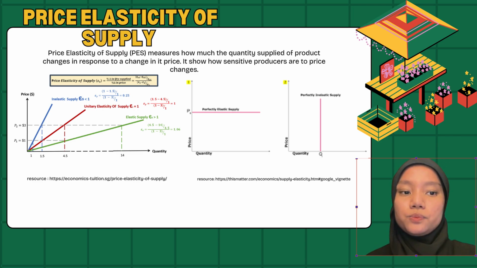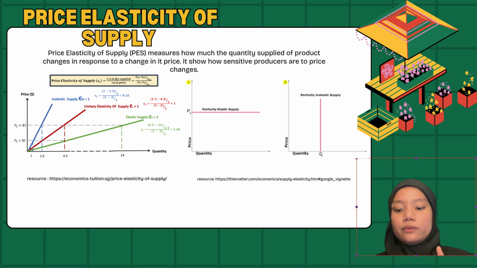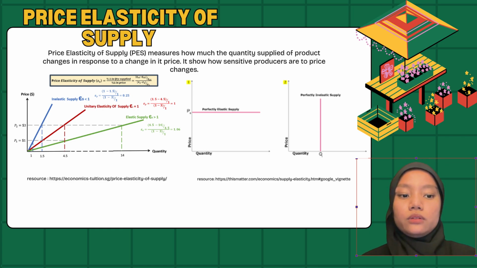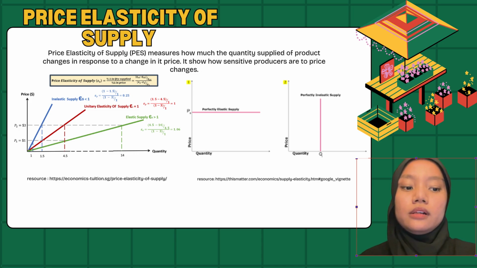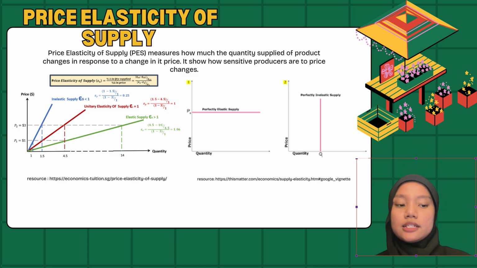The fourth one is perfectly elastic supply. Perfectly elastic supply is PES equal to infinity, where producers can supply a large quantity but only at a specific price. And the last one is unit elastic supply. For example, manufactured goods increase the price and quantity supplied, but the percentage change in supply is equal to the percentage change in price because PES is equal to 1.